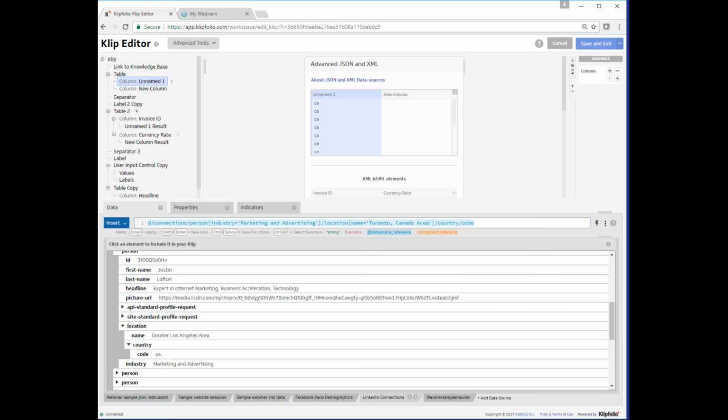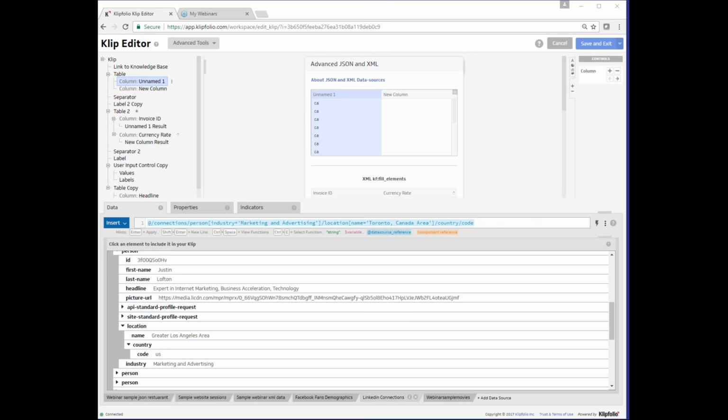And you can see in our table that we're now only getting the country code for Canada, CA. This makes sense as we're filtering to only look at Toronto, which is inside of Canada. Another way of applying multiple conditions is multiple at each level. You can filter for things that match more than one condition, or objects that match any of the conditions.